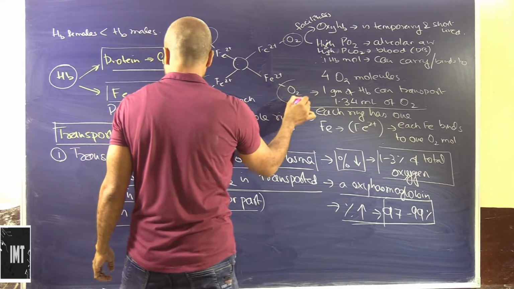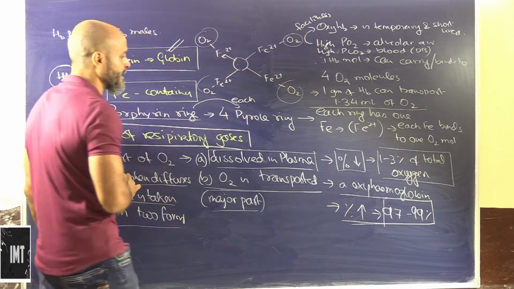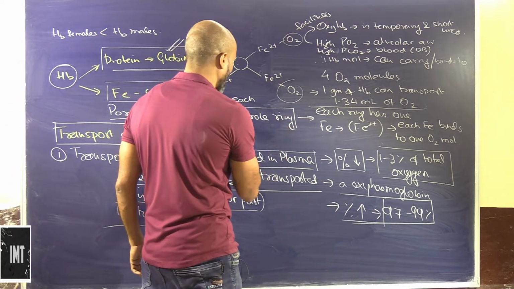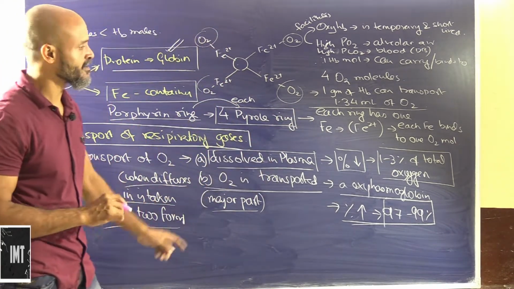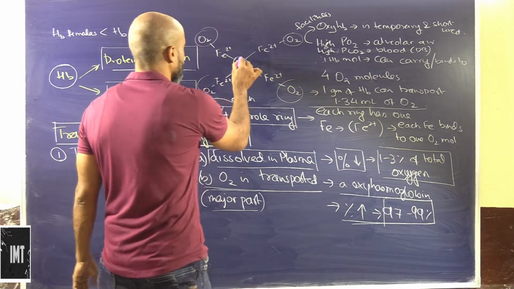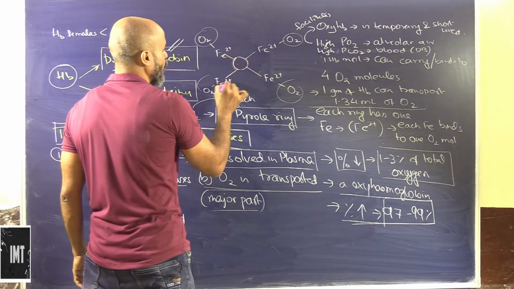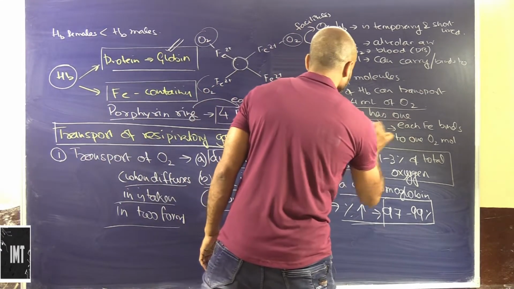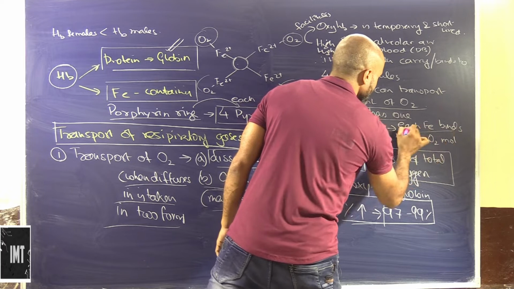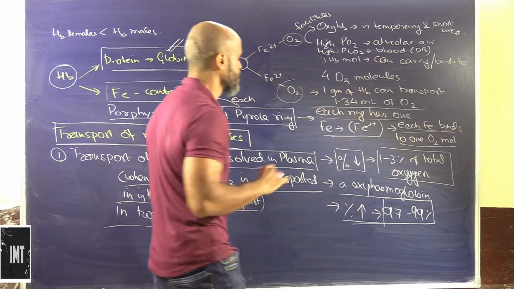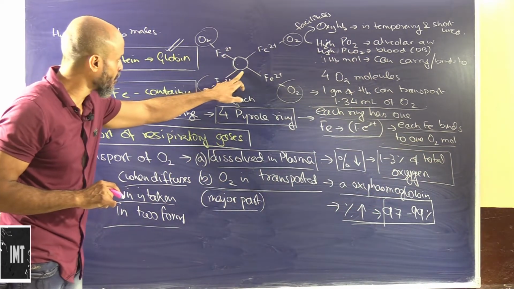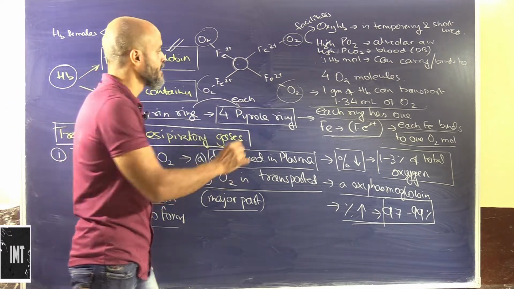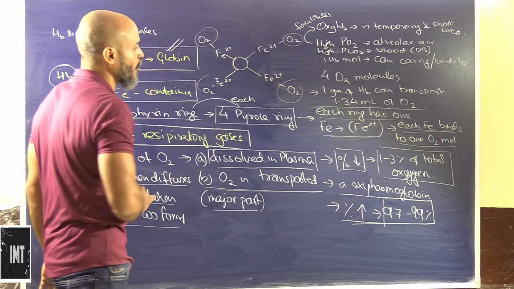Now we'll understand this. This porphyrin ring of iron has 4 pyrrole rings. Okay, so these 4 pyrrole rings, each ring has iron. Each iron binds to 1 oxygen molecule. So this is a porphyrin ring. It is attached to 4 iron and these iron are attached to 4 oxygen.